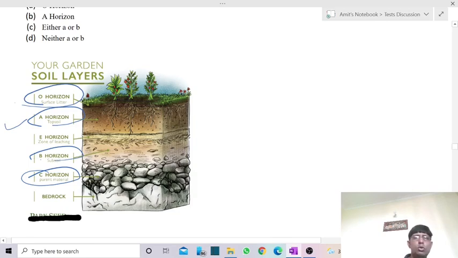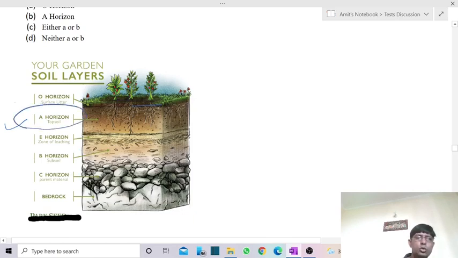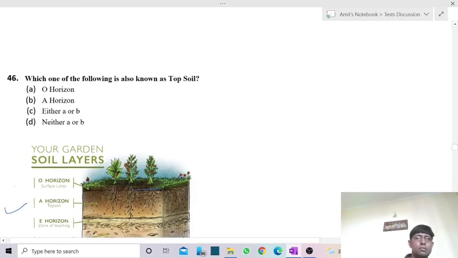If there is more biotic material, a lot of humus develops, creating an organic soil called O soil. The formation of soil actually starts with A, and the A horizon is called topsoil. So the answer is A soil.